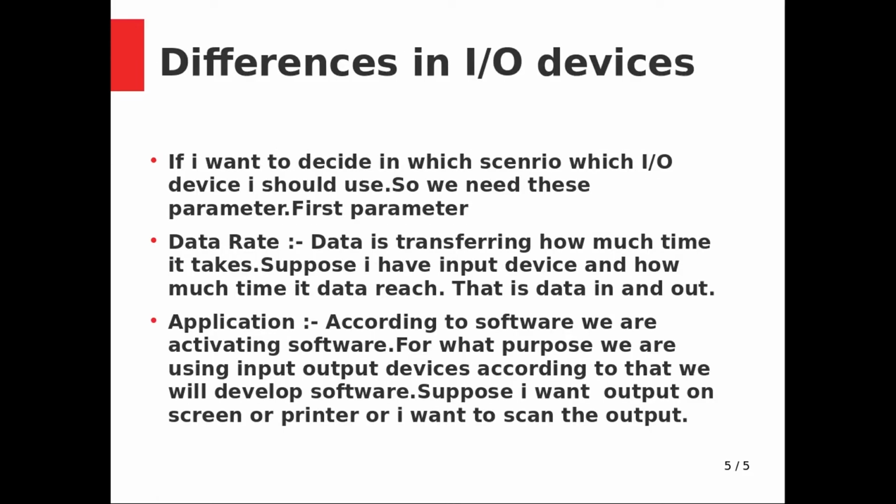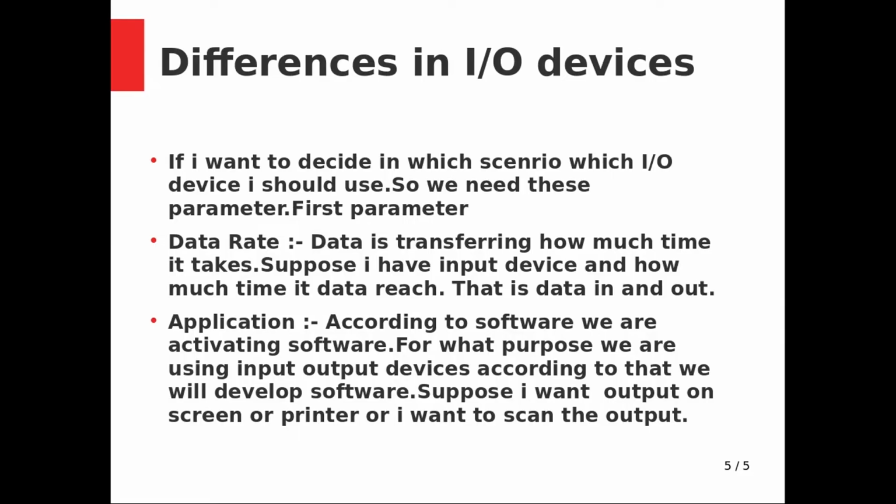So, differences in IO devices. If I want to decide in which scenario which IO devices I should use, we need these parameters. First parameter, data rate. Data rate means how much time it takes for data to transfer. Suppose I type P on the keyboard, at what time does it reach the monitor from the keyboard? Suppose I type Y, at what millisecond does it reach the monitor? That is called data rate, meaning at what speed the data is transferring.